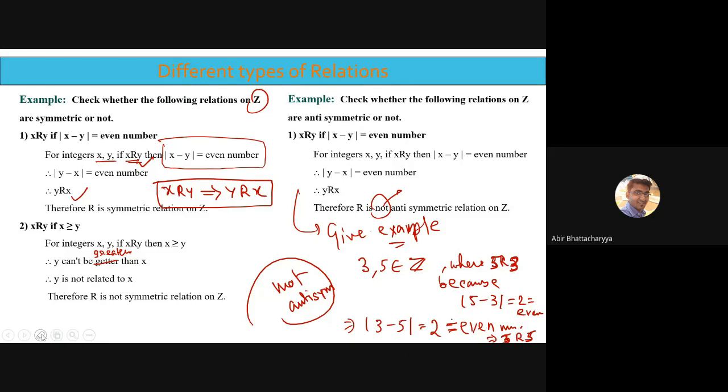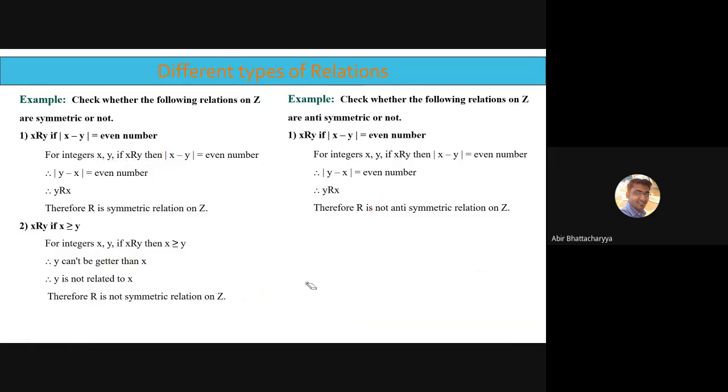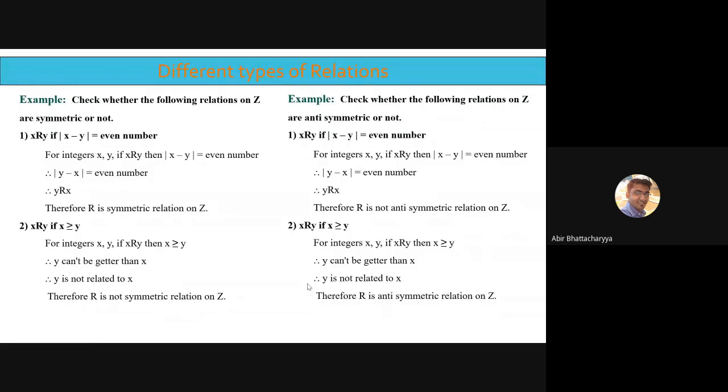Similarly, for this example, is it antisymmetric or not? You have to check. Straightforward, it is antisymmetric. Why? Two integers x and y belong to Z. If x and y are related to each other, then x is greater than or equal to y, so y cannot be greater than or equal to x. That means y is not related to x, and that is the reason why R is antisymmetric on Z.